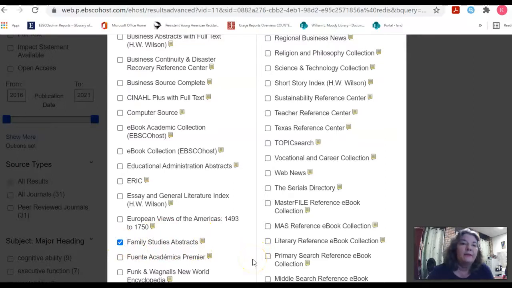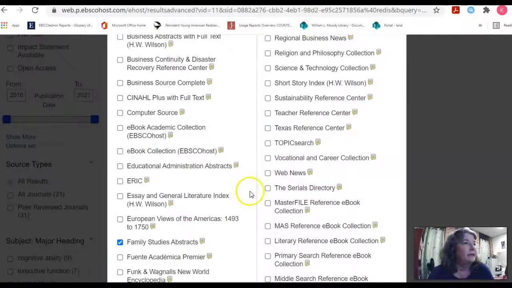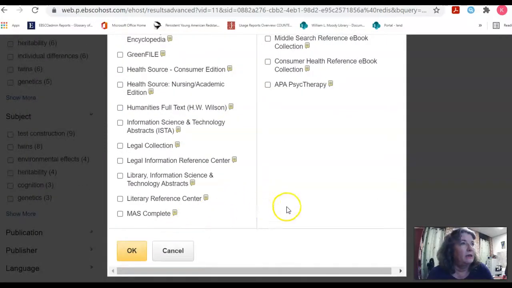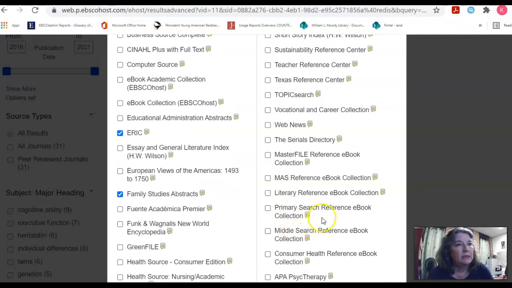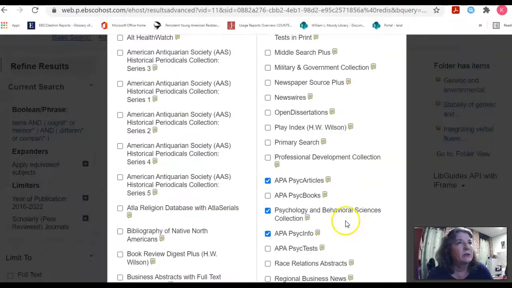And remember that I said if you're looking at something with children, you might want to add some other databases. So let's go to the E's and get the ERIC databases for education and different studies around that age, articles that write about children and different age groups. And then let's get Professional Development Collection. Let's see where to go. It's in the P's. Here's Middle Search, also reference ebook. We don't want the ebooks right now. Where did my Professional Development Collection go? Here it is. Professional Development Collection.